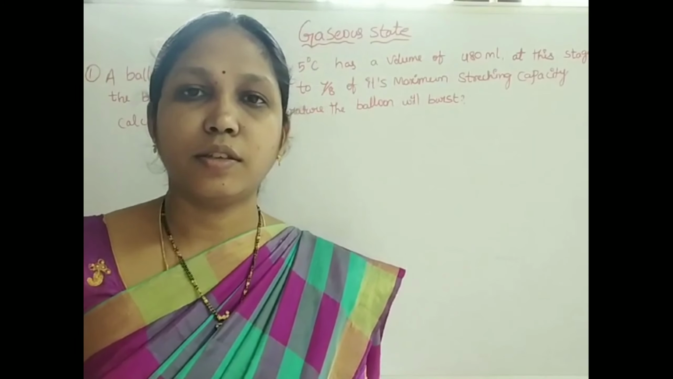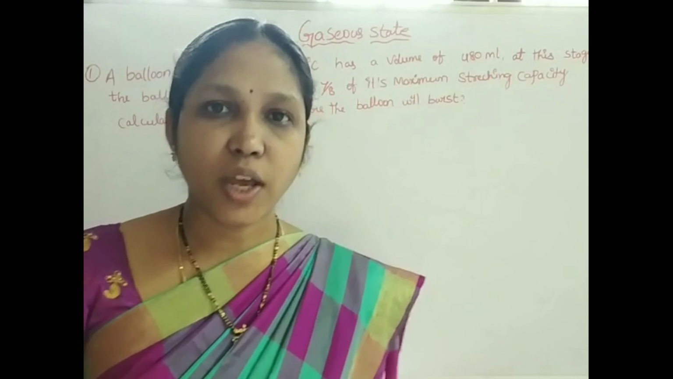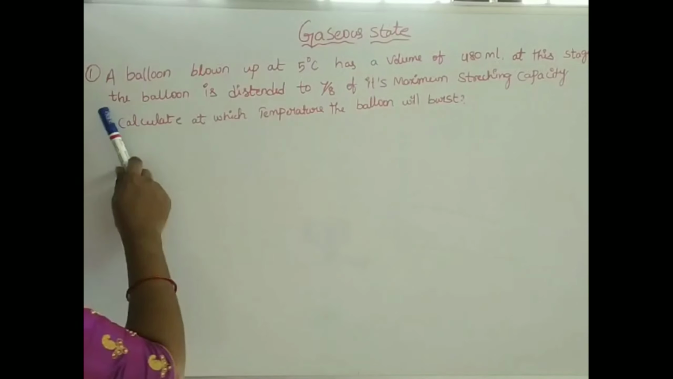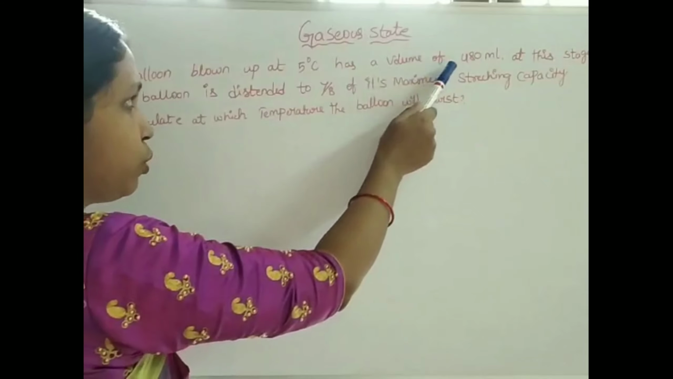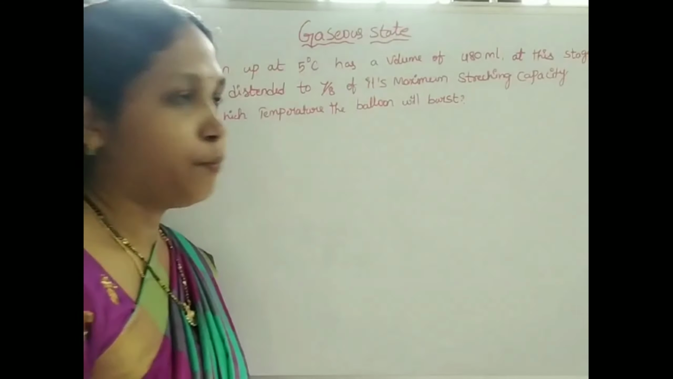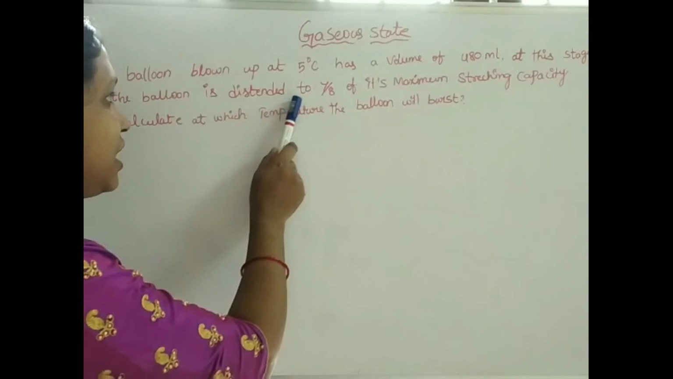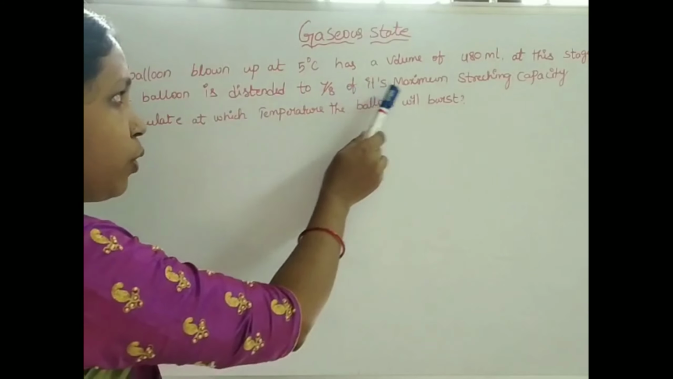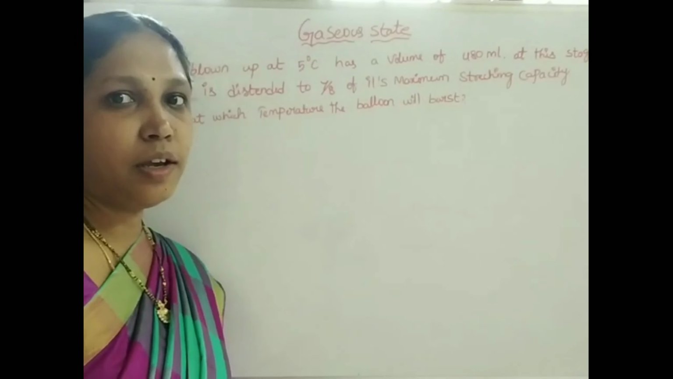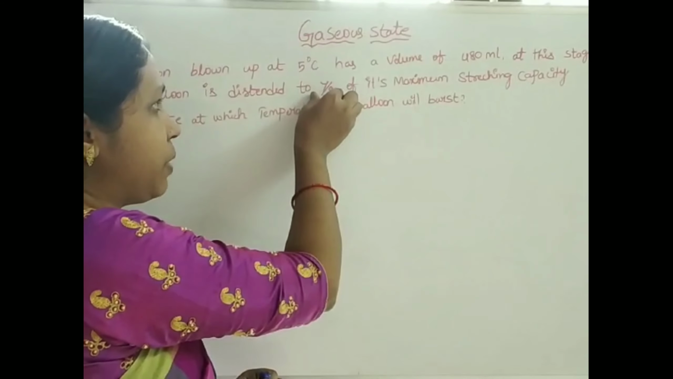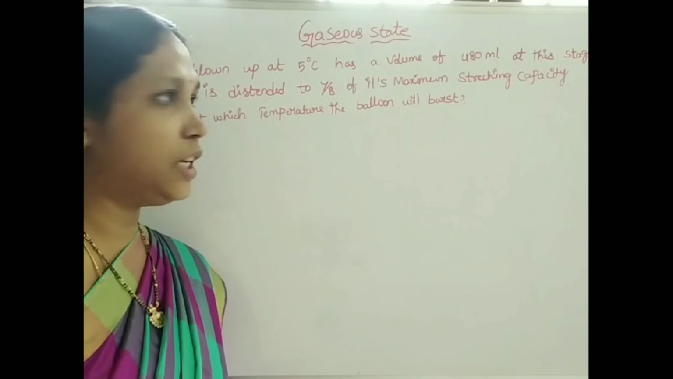Today we will see some problems solved on the basis of the ideal gas equation and gas laws. Okay, see the first one. A balloon blown up at 5 degrees Celsius has a volume of 480 ml. At this stage, the balloon is distended to 7/8 of its maximum stretching capacity. At this stretching of 7/8, the volume of the balloon is 480 ml.